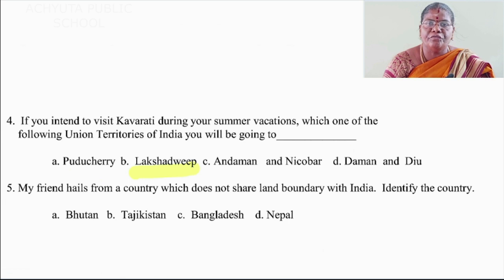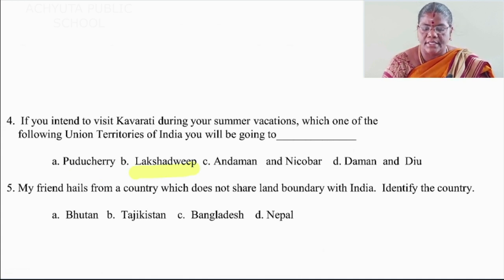Next, we move to the fifth one. My friend hails from a country which does not share a land boundary with India. Identify the country. Option A Bhutan, option B Tajikistan, option C Bangladesh, option D Nepal.